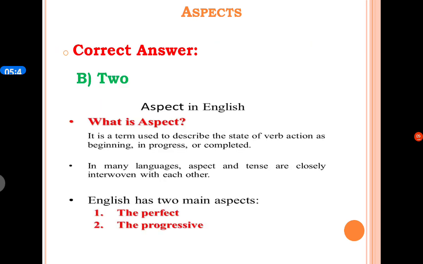And correct answer is B option 2. Means English has two main aspects. Number 1 is perfective aspect and number 2 is progressive aspect. Aspect is a term used to describe the state of verb action as beginning, in progress, or completed. In many languages, the terms aspect and tense are closely interwoven with each other.